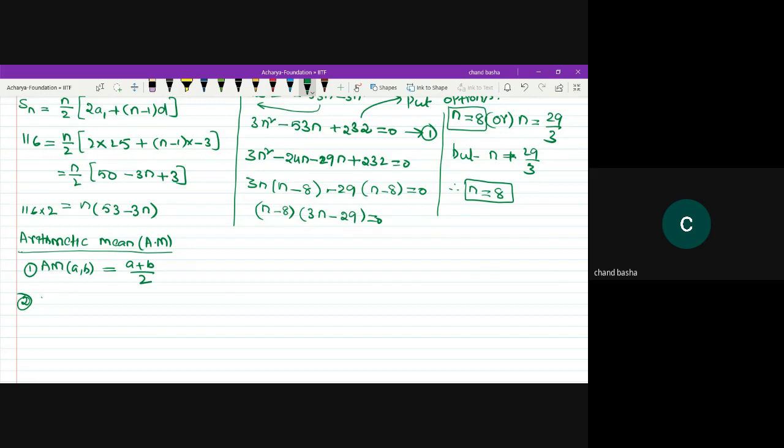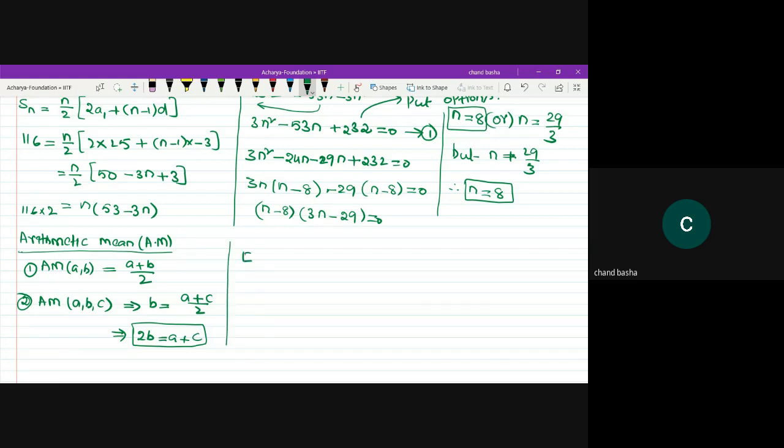Next, suppose it is asking the arithmetic mean of A comma B comma C. B is equal to A plus C divided by 2, which implies that 2B is equal to A plus C. So these are the two important formulas we are going to remember whenever we are in arithmetic progression. The first one is just the average of these two. The second one is the middle term is equal to the average of the extremes.